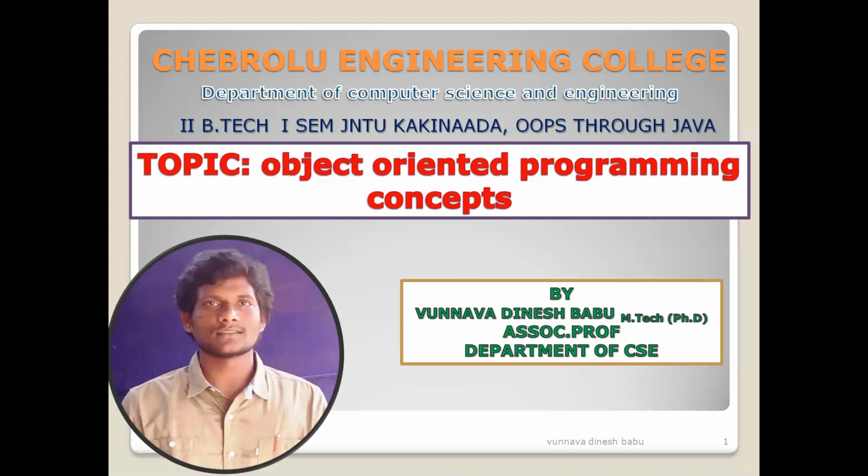In the previous two sessions, we have seen 3 questions and solutions for those 3 questions. Name of the first question is, is Java an object-oriented programming language? Name of the second question is, is Java a machine-independent programming language?